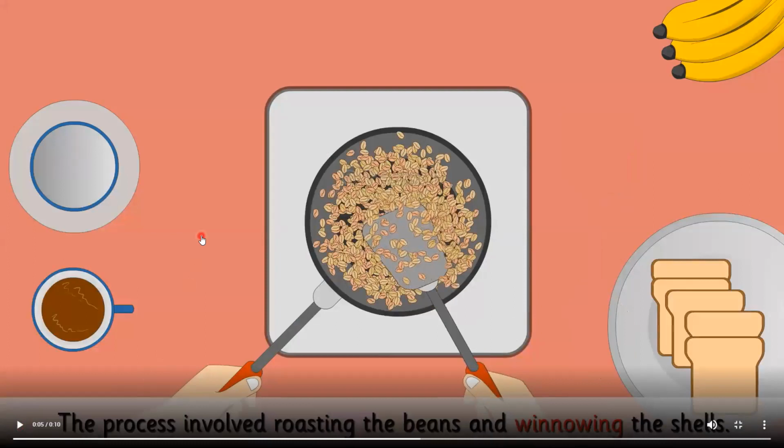So here you can see, the process involved roasting the beans and winnowing the shells. The process is roasting the beans and then winnowing the shell, meaning blowing away. Okay, as you can see it.